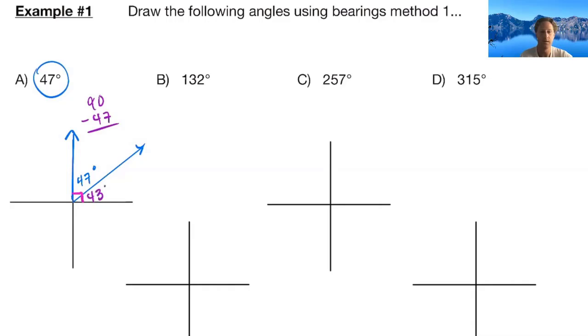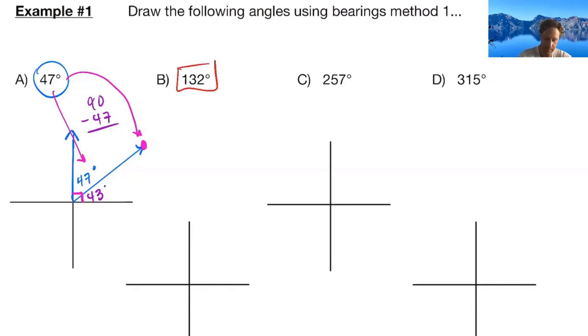So when you're working these word problems out, it's best to label as much as you possibly can because you never know what you're going to need. Okay? So our answer is simply to that point. That would be our bearing for a 47-degree angle out at sea or in a plane. So the next one, 132 degrees. If you want to try any of these other ones on your own, go ahead and pause it here. Otherwise, I'll go ahead and keep working through them.